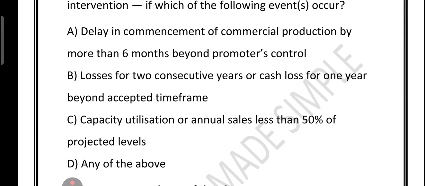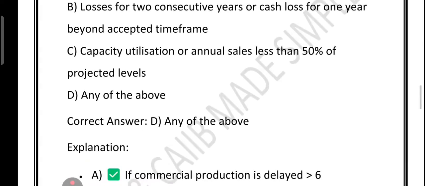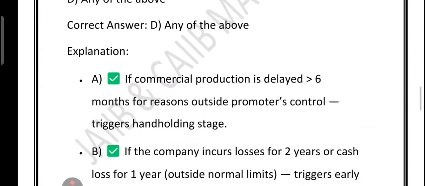What about option D, any of the above? Yes, this is the right answer, because any one of these three triggers is enough for the bank to say, okay, this unit needs hand-holding now. No need for all three to happen together. So option D is the correct answer.